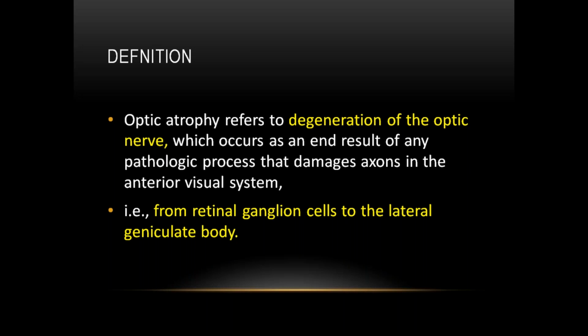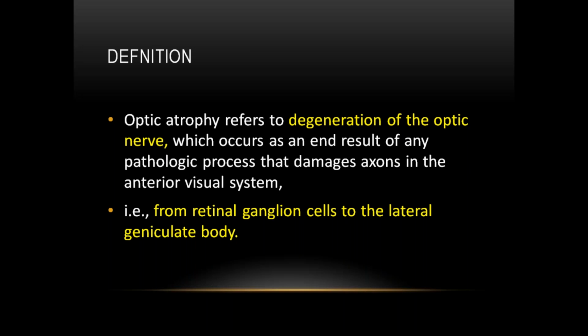So optic atrophy means it is a degeneration of the axons of the ganglion cells extending from the optic disc to the lateral geniculate body. It involves only the anterior visual pathway. It does not involve anything beyond the lateral geniculate body. That means it involves the optic disc, optic nerve, optic chiasma, optic tract, and lateral geniculate body.